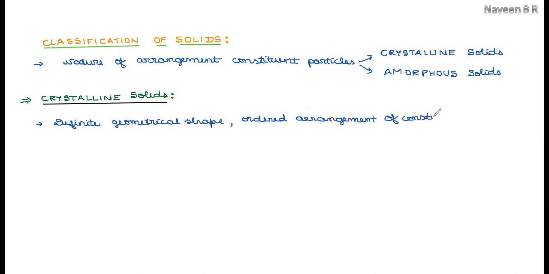And if we learn the arrangement of particles in the entire crystal, it repeats regularly, and we can observe a periodic repetition of constituent particles over the entire crystal. Hence, crystalline solids possess long range order.